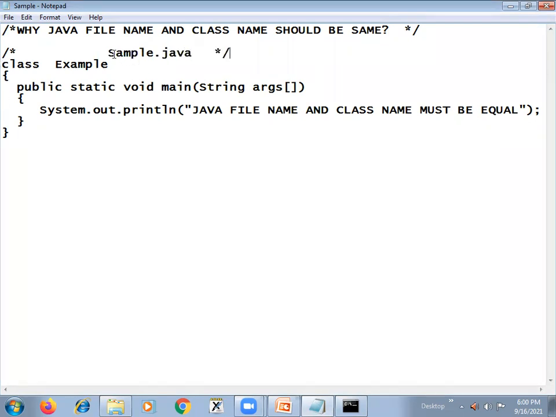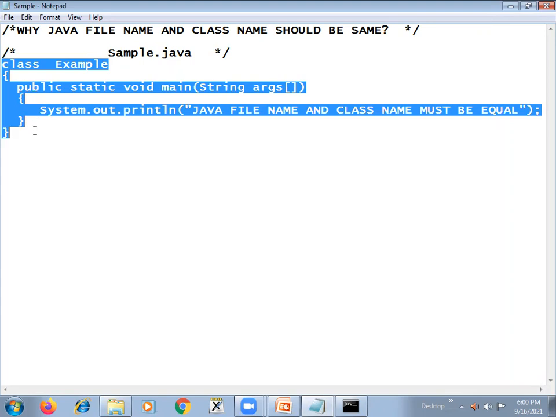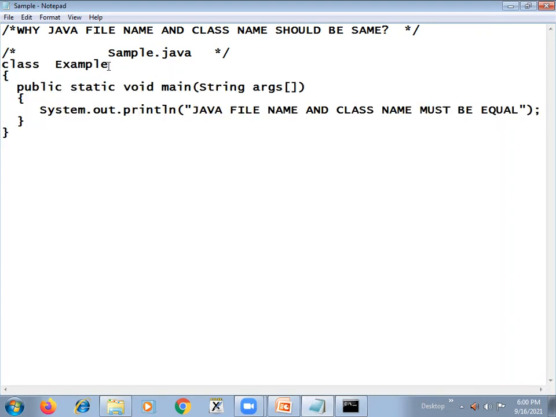So our file name and class name are different. But the Java environment creates a .class file for the class only. Whatever class you define, for that class the .class file is created. It is not going to generate a .class file for the file name. Sample.class file is not created. Please remember.